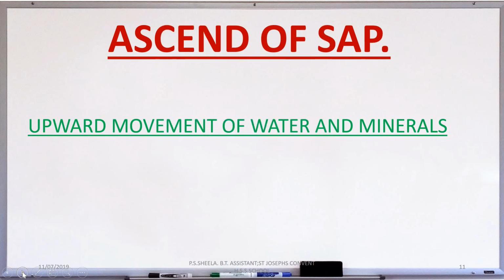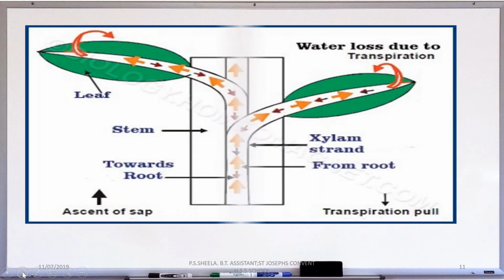The upward movement of water and minerals from roots to different parts of plants is called ascent of sap, and a number of factors play a role in ascent of sap.